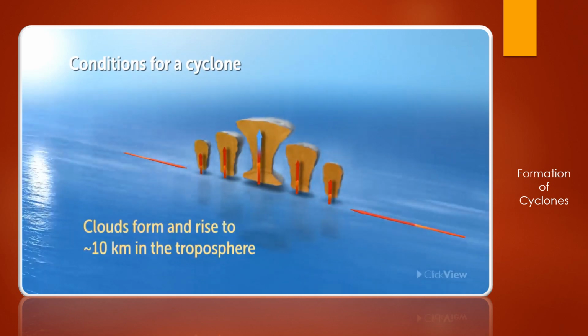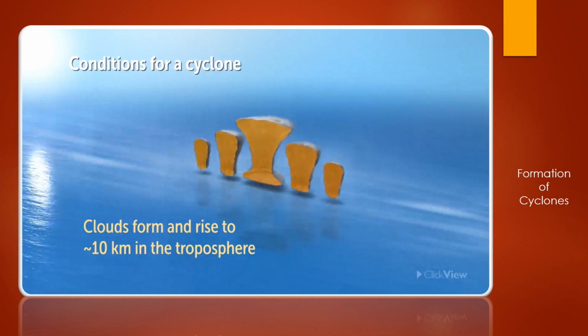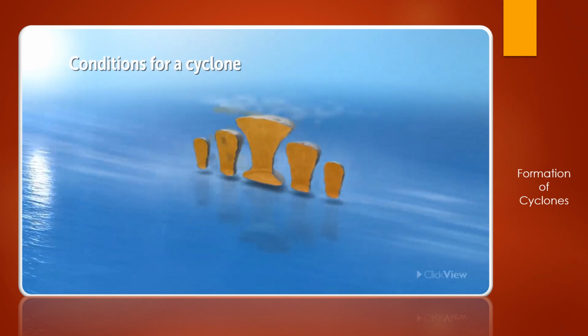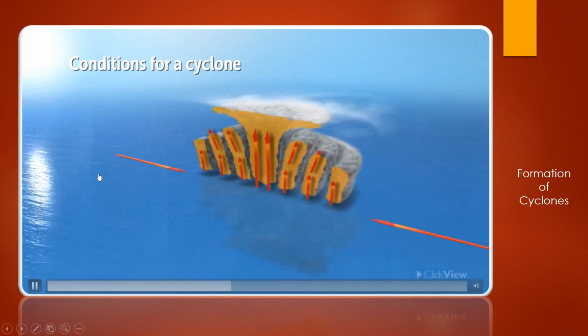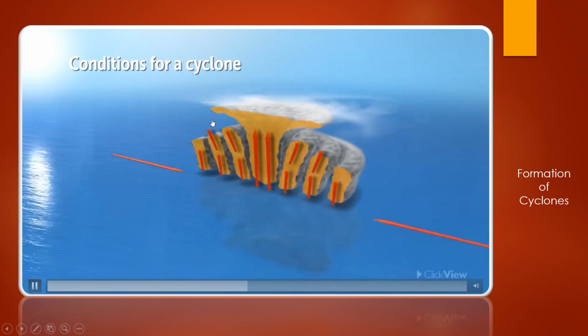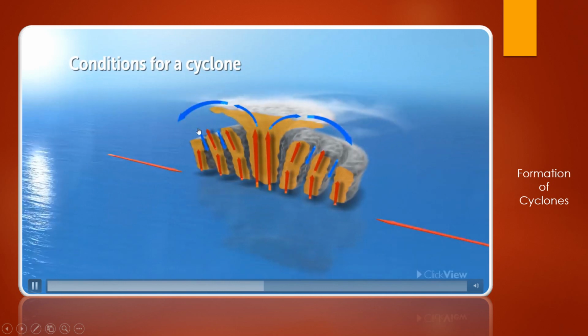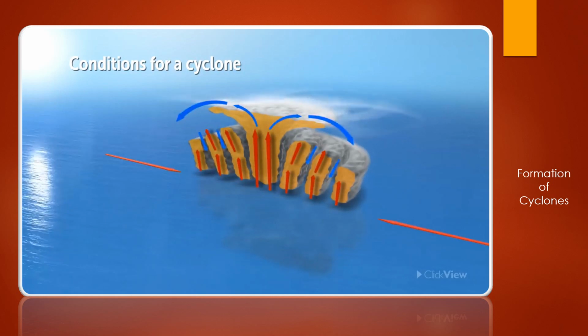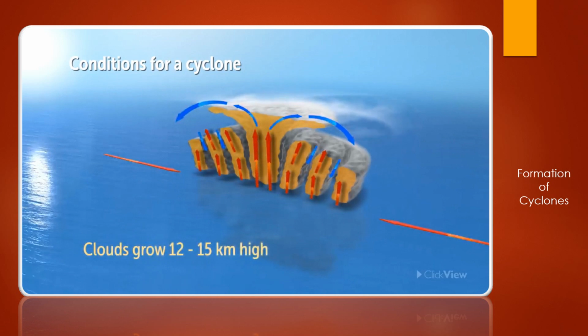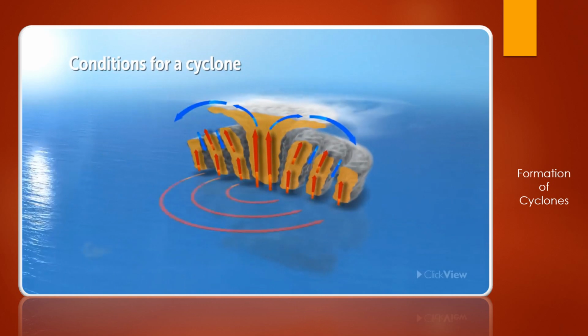Okay, so here you can see how it is developing. Clouds form and rise to 10 kilometers in the troposphere. You can see how they are getting formed. Then energy is released from here. So this is the eye of the cyclone. We can see the epicenter of the cyclone, from where it is getting energy, and as it creates the spherical movement, it gives shape. Because of this spherical movement, the cyclones are moving in a spherical way. The clouds grow 12 to 15 kilometers high. Such a wonderful thing it is.